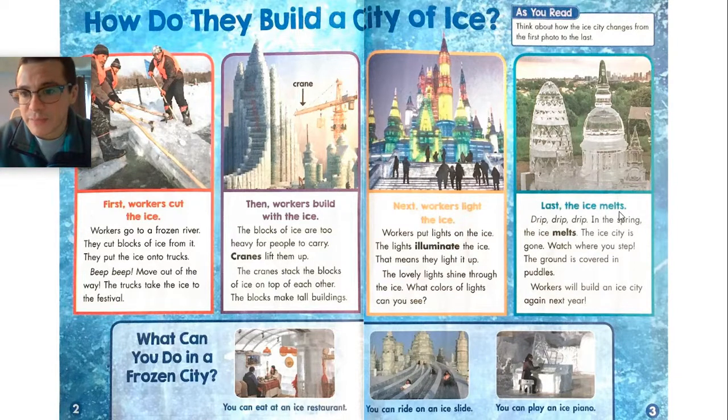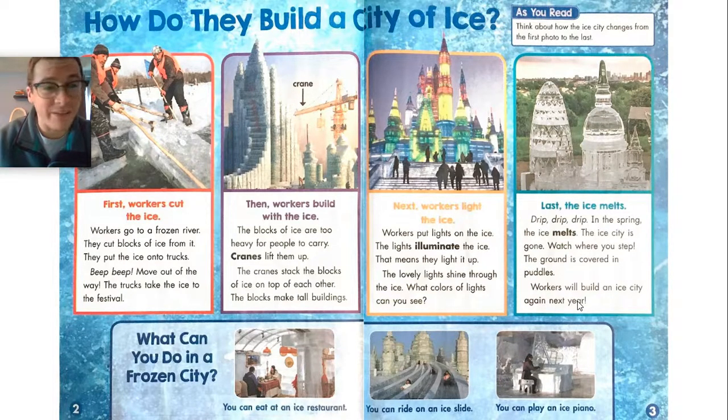Last, the ice melts. Drip, drip, drip. In the spring, the ice melts. The ice city is gone. Watch where you step. The ground is covered in puddles. Workers will build an ice city again next year.